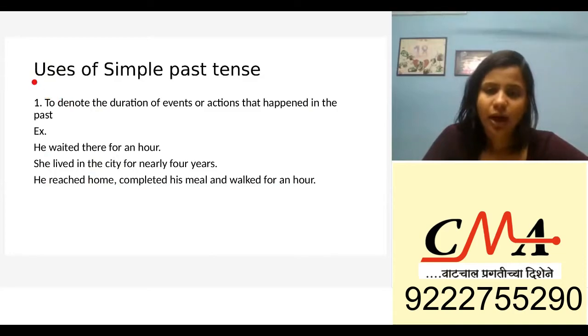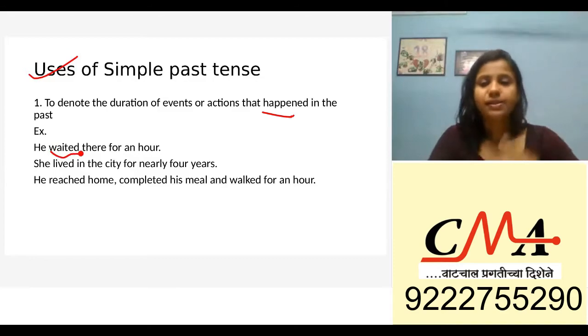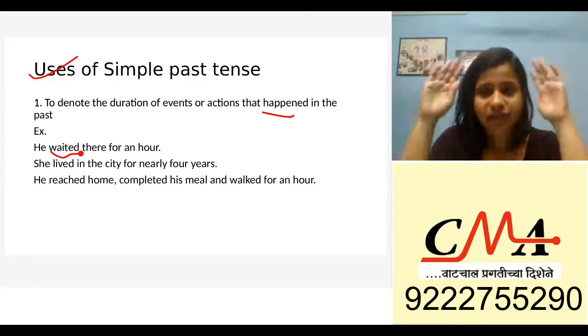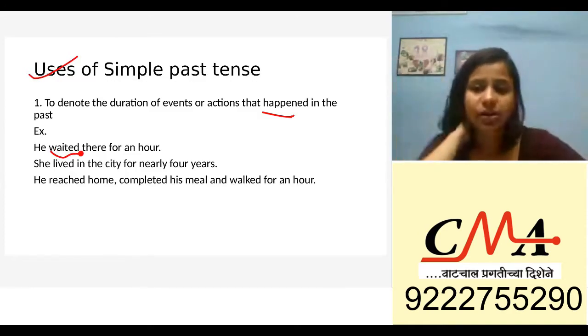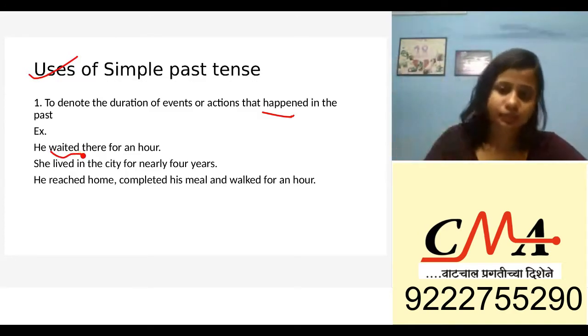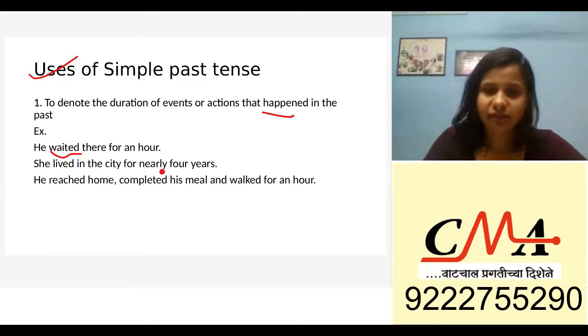Now, why is it used? As I told you, according to the definition, it is for events that have happened in the past. He waited there for an hour. In simple past, the event has happened in the past and is finished. Maybe now he's not there and he's left already. She lived in the city for nearly 4 years. He reached home, completed his meal, and walked an hour. Now you see there are 3 verbs: reach, complete, and walk, and all 3 are in the simple past tense.